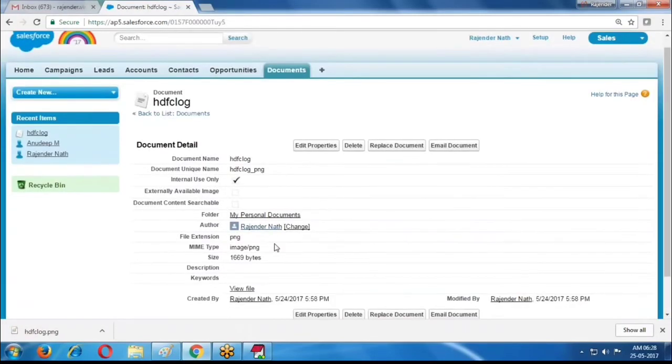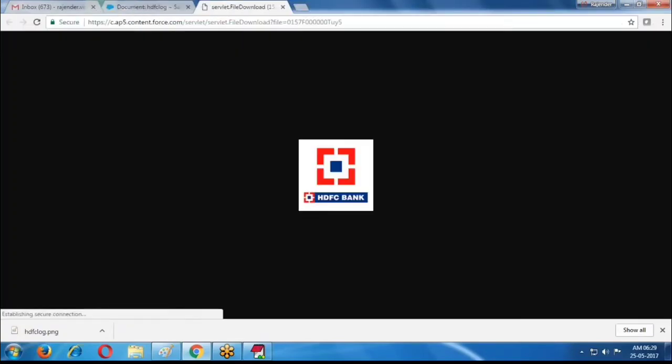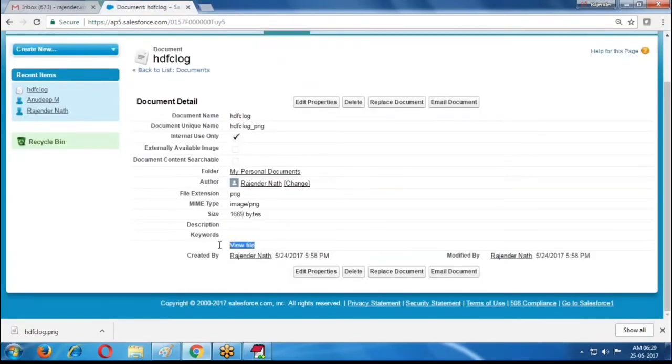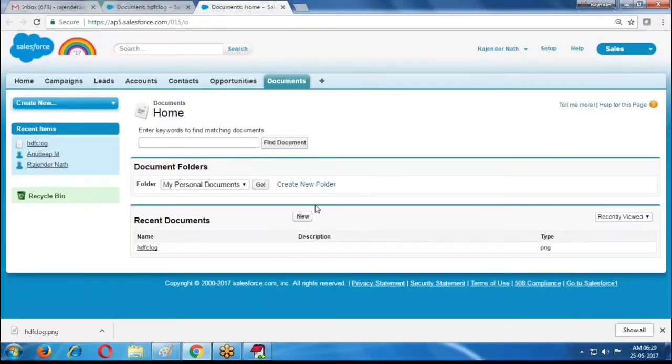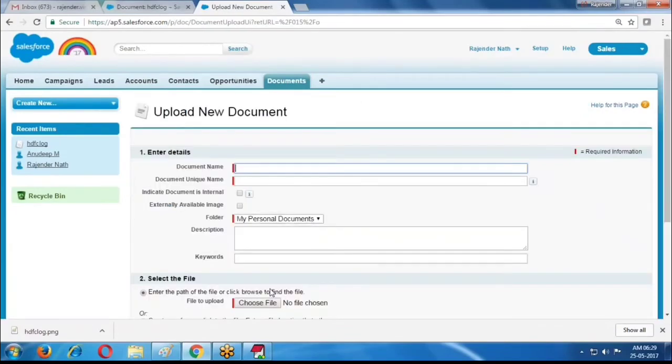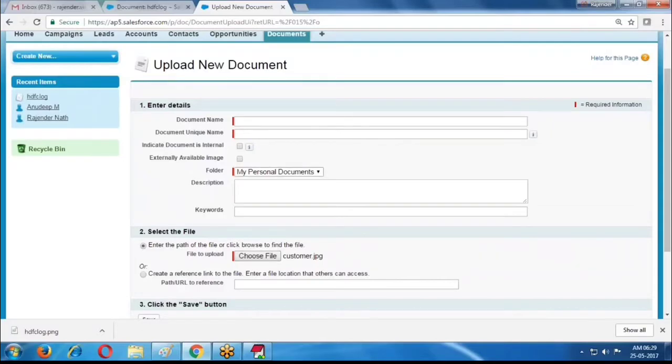One image I created. Give me 1 second. Now whenever we are storing images, if I click the image, then only it is displaying the image. Otherwise it cannot display images here. One more image I am storing in the document object. Click the document object, click new and choose the file. Customer image I am selecting. This image I am selecting as externally available. Now it is available to use.